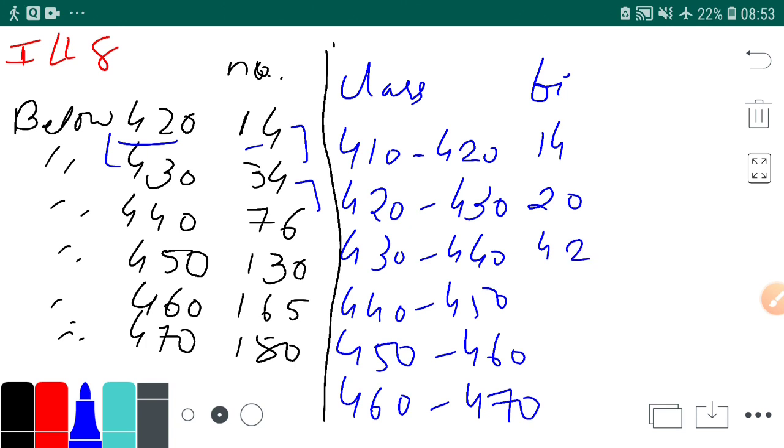Then 440 to 450, it's 130 minus 76, that is 54. Then the last ones are differences too, and as you total this frequency, it will come up to 180.